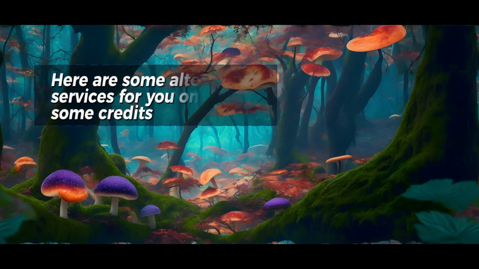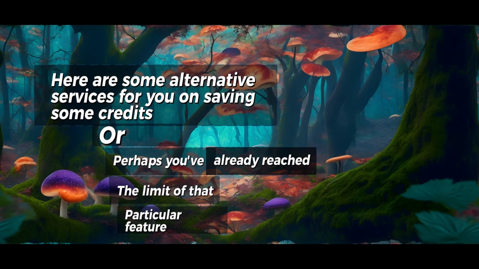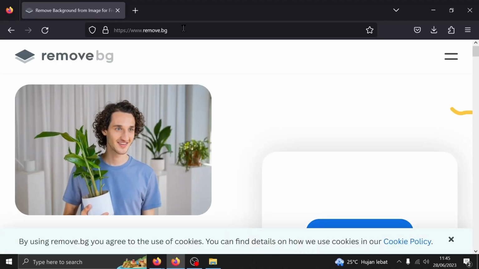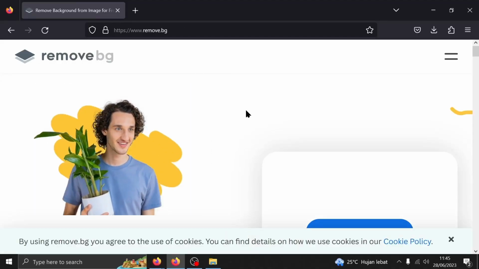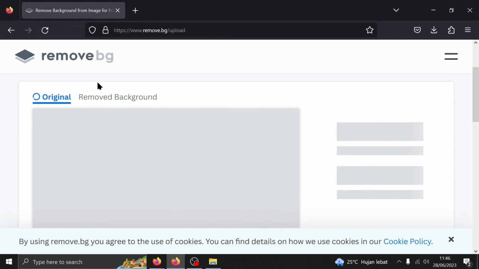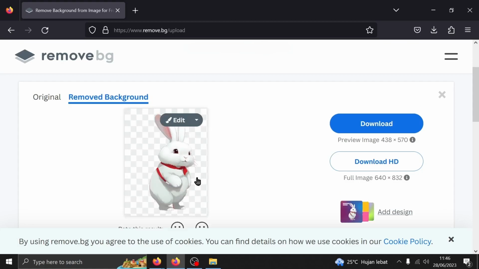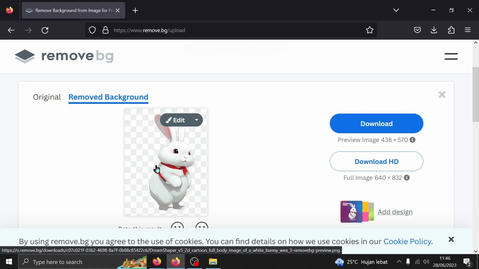Here are some alternative services for you for saving credits, or perhaps you already reached the limit of that particular feature. First is called remove.bg, as the name suggests. It's for removing background from your images. You only need to upload the image that you want its background removed, and it will remove it for you. It won't take long. Just remember not to upload too large of an image. Once it's done, you can just click on the image to download it.